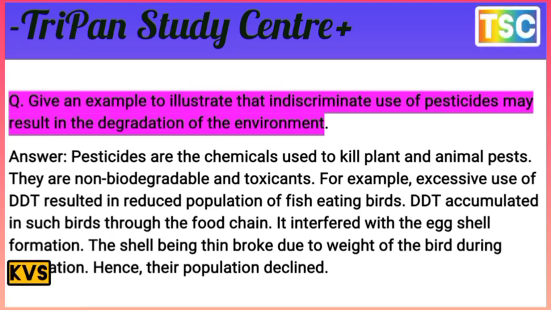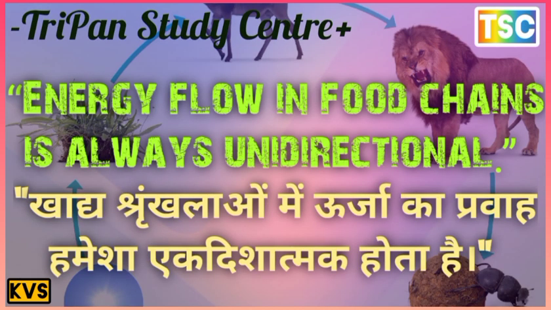The use of DDT results in reducing the population of fish-eating birds. DDT accumulates in such birds through the food chain. It interferes with eggshell formation. The shells become thin and break due to the weight of the bird during incubation, and hence there is a population decline.